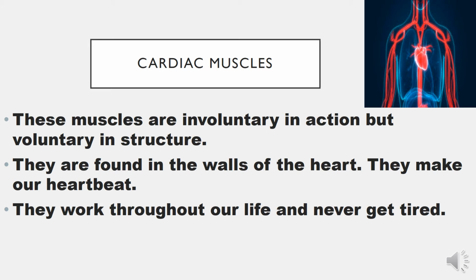So which type of muscles are present in our heart? Cardiac muscles. They make our heartbeat basically. They work continuously throughout our life, since our birth till the end. So these are the three types of muscles: voluntary muscles, involuntary muscles and cardiac muscles. I hope you have understood all the three types very clearly.